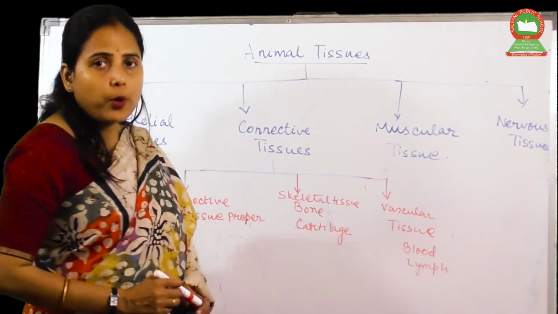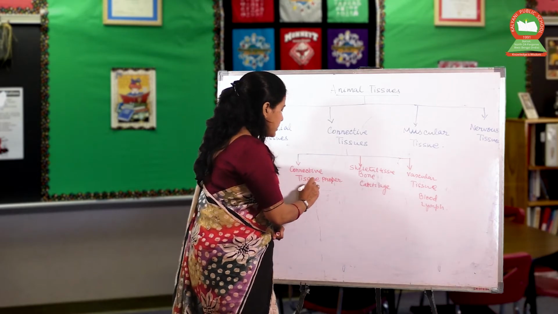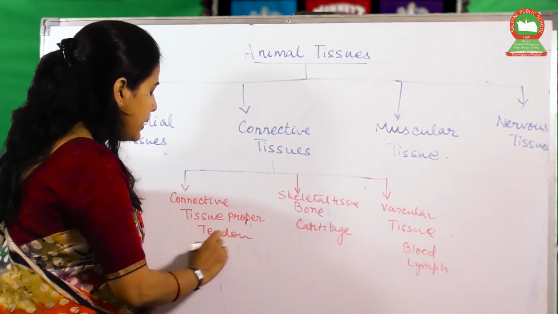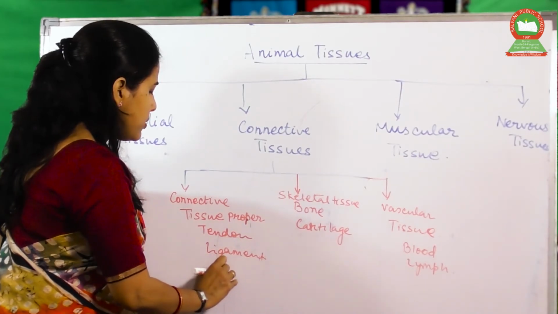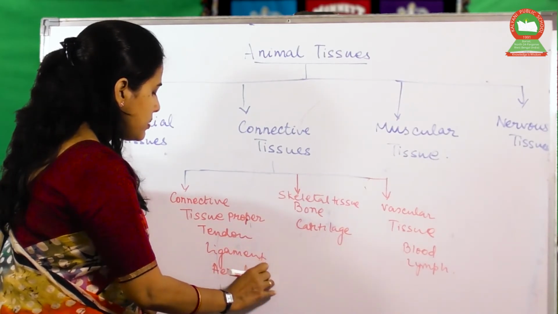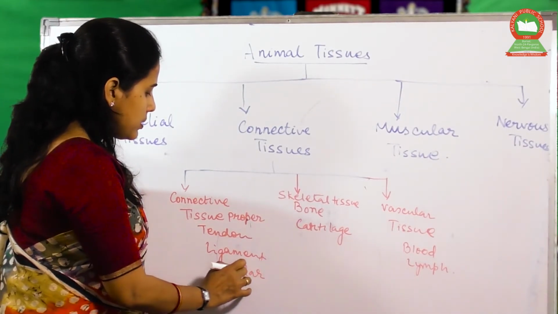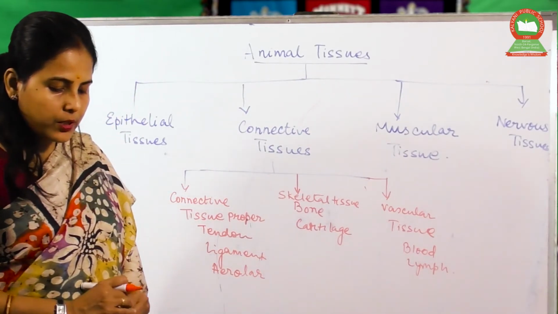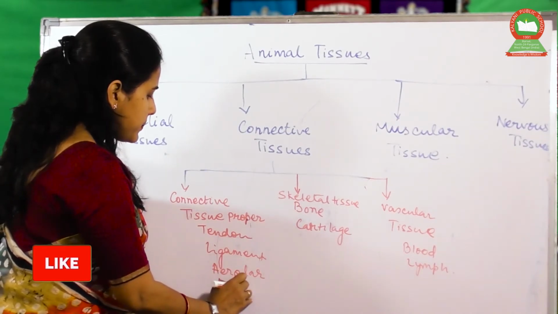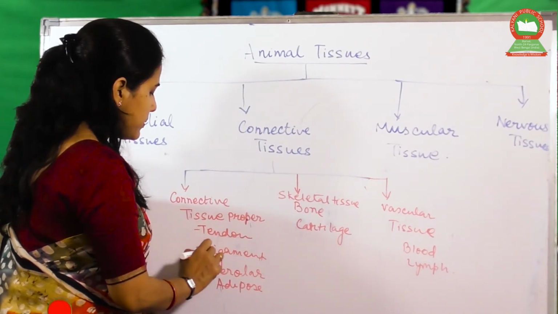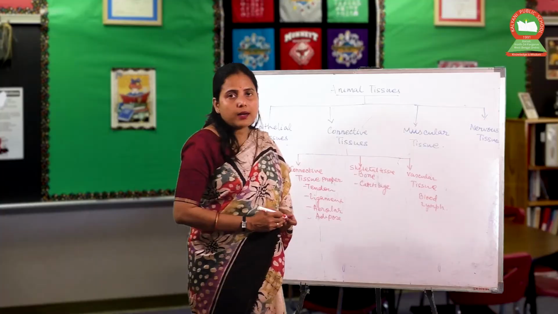The connective tissue proper consists of tissues such as the tendons, the ligaments, the alveolar tissues, the reticular tissues, and the adipose tissues in general. The skeletal tissues consist of the bone and the cartilage.